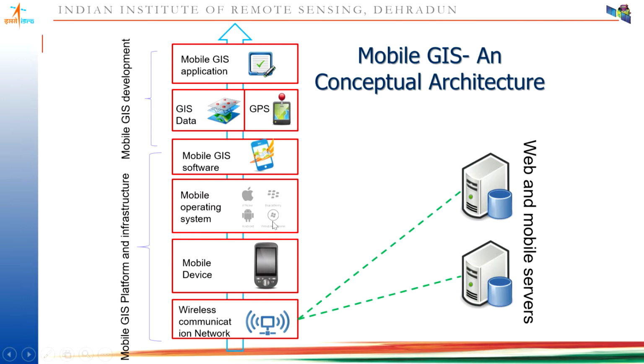This is a challenge for developers. To do this, we need a specific mobile operating system, and these days Android, iOS and Windows are a few popular mobile operating systems, which allow you to install a thick client application called mobile GIS software on your mobile itself.